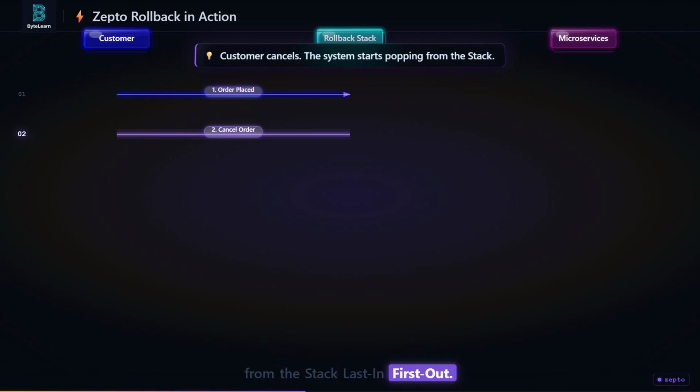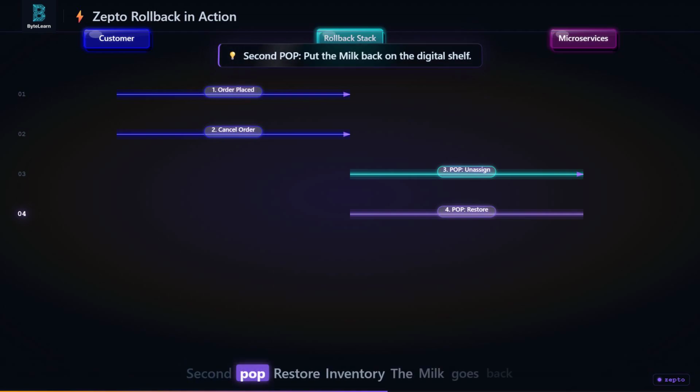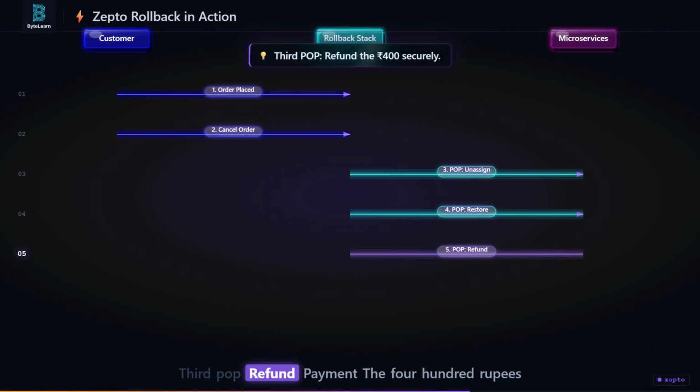Last in, first out. First pop, unassign partner. The driver gets a notification to stop driving. Second pop, restore inventory. The milk goes back on the digital shelf. Third pop, refund payment. The 400 rupees are refunded. By strictly enforcing last in first out, the system guarantees that no driver arrives for a cancelled order and no money is refunded for an item that is already shipped. The stack guarantees the correctness.